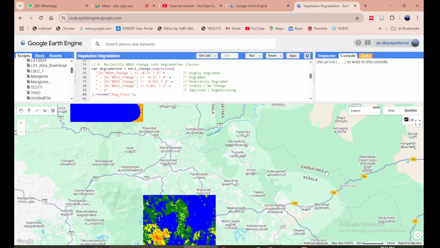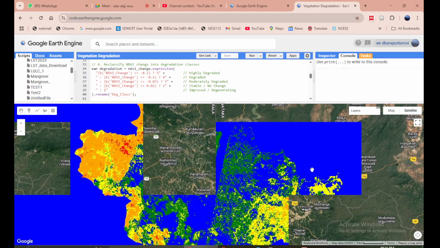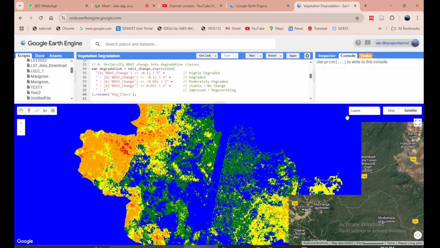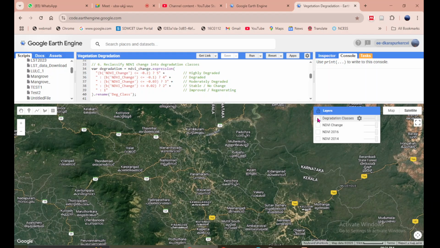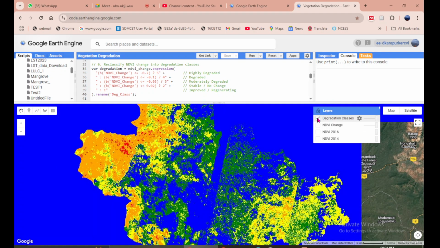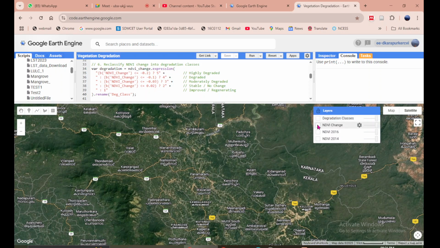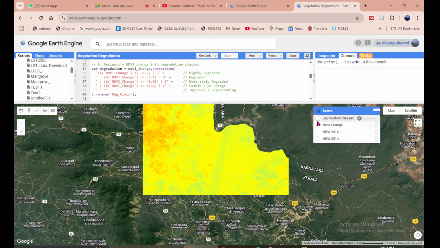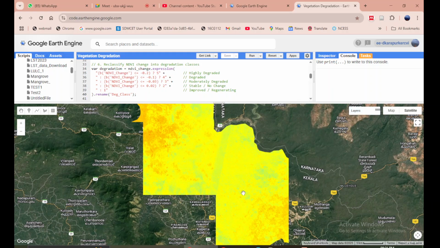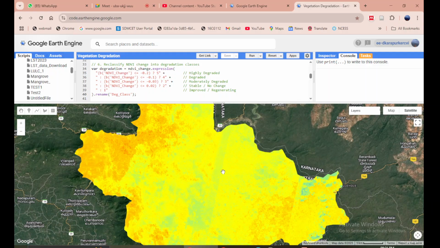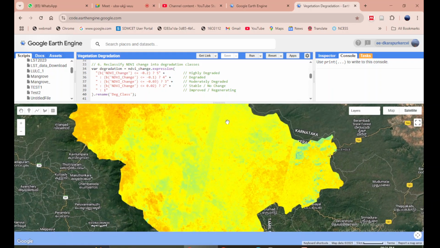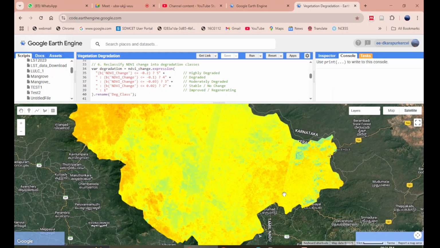You can also have a look at this satellite view to see where all it is falling. You can check them on, check them off. Okay, this is NDVI change. This shows you NDVI change. You will see on my data there is a thin line. It seems like this is separating this because essentially all these three are different satellite imageries.